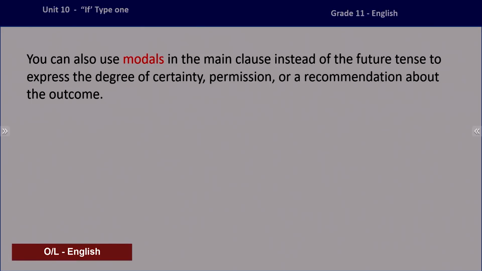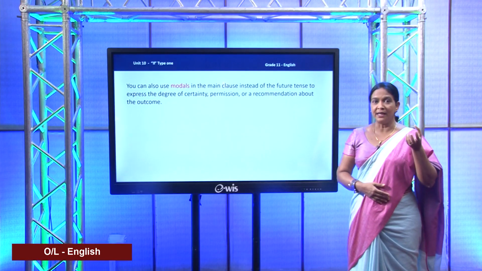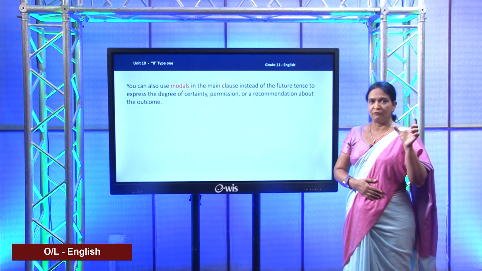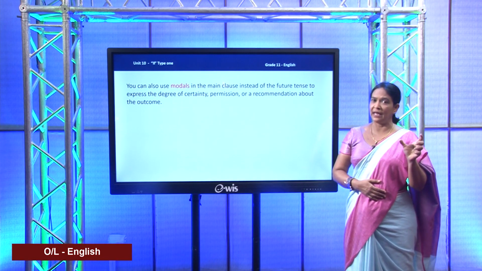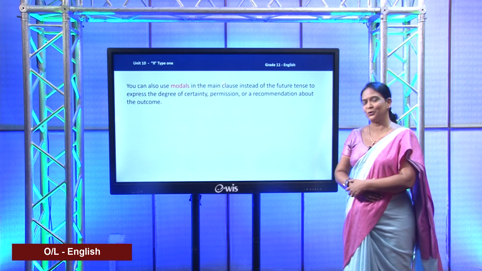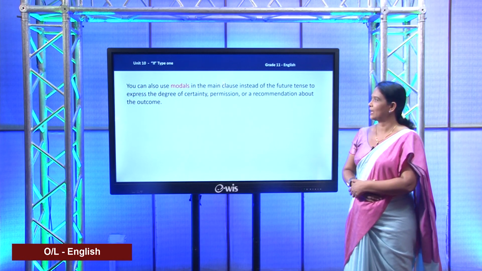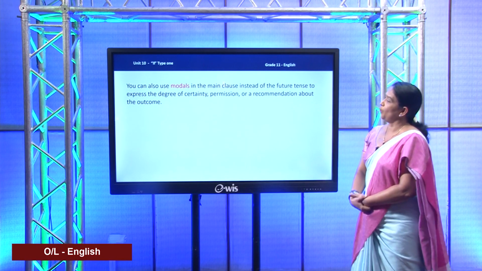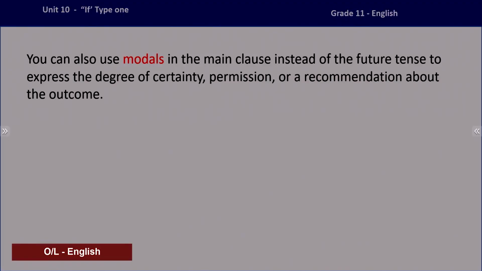Earlier, I told you when constructing conditional clauses type 1 sentence, the verb in the condition should be in simple present and the verb in the main clause should come in simple future. But here I am telling you, you can also use modal verbs. Do you know what modals are?